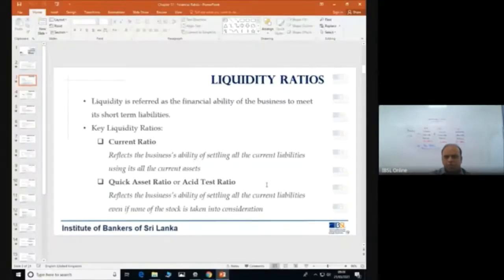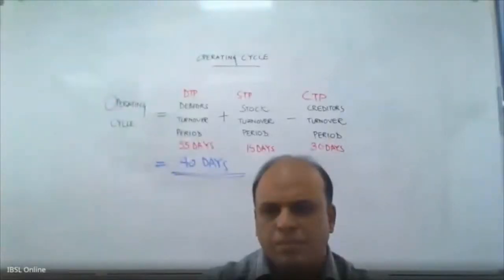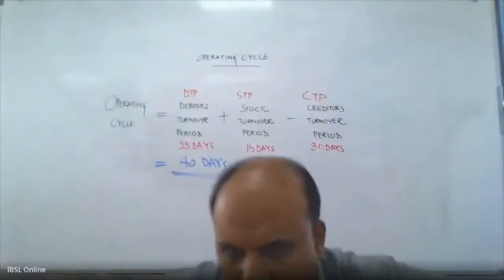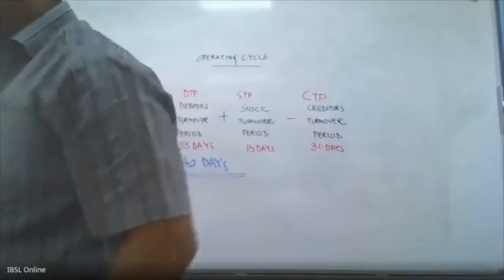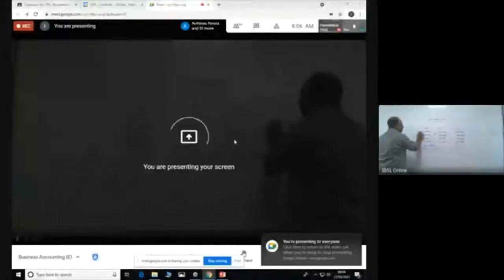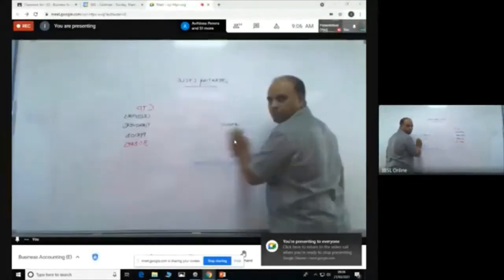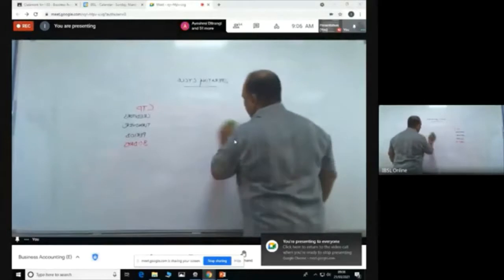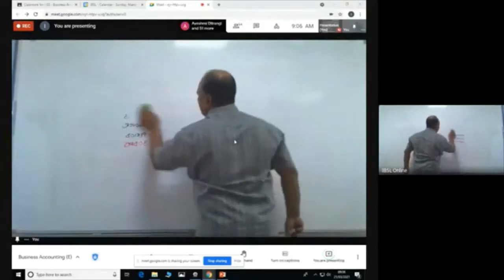So before going into the liquidity ratios, let's look at this. What do we say here? We say that a ratio is a relationship between two variables.